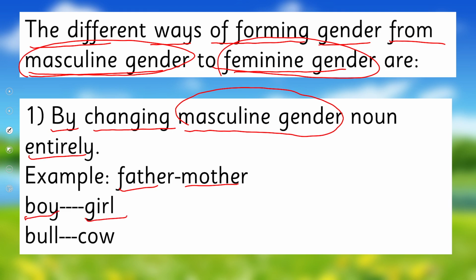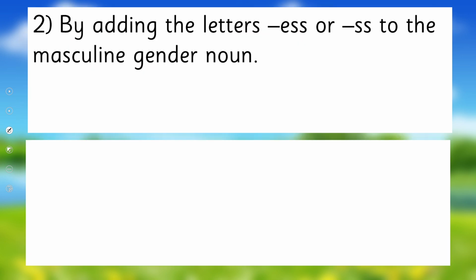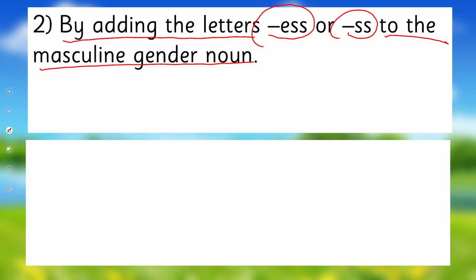Boy, girl, bull, cow. For second type, we need to learn the rule how we can do it by adding the letters es or ss to the masculine gender noun. So what happens, you are given masculine gender noun, you can add es or ss to make its feminine gender.